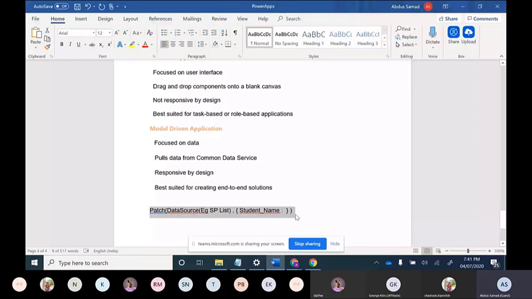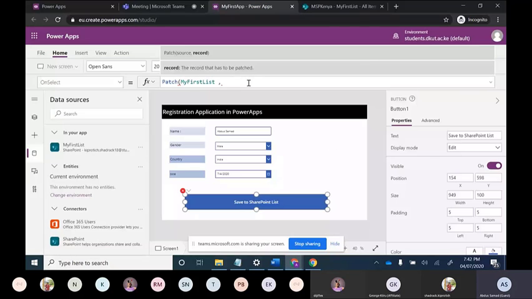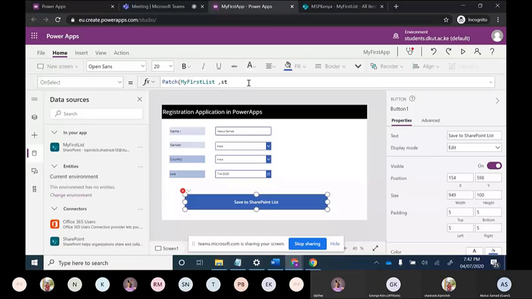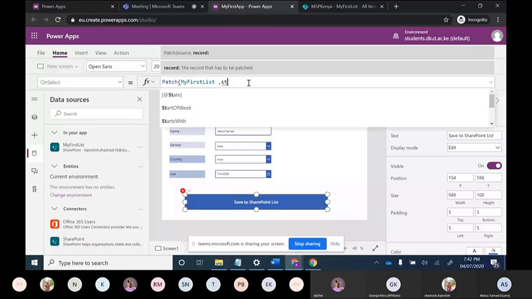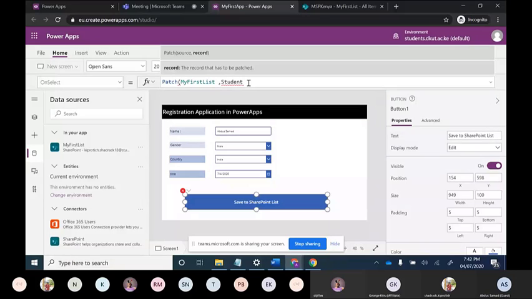Here I am moving. Student name is there.